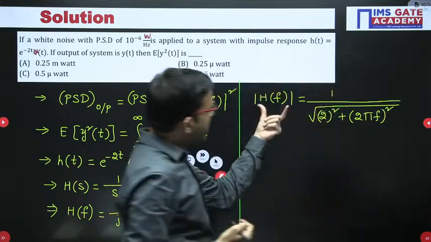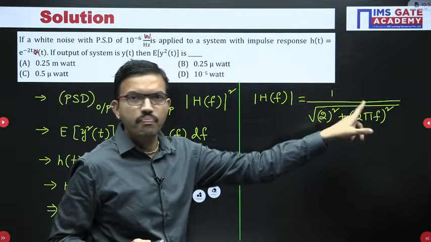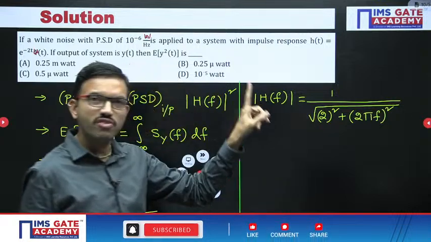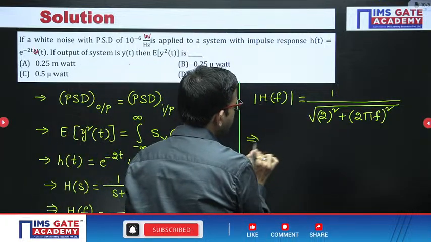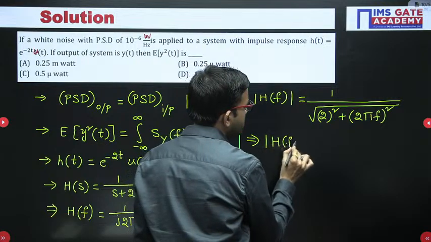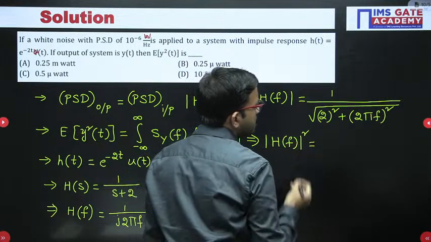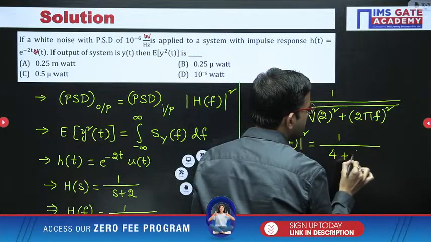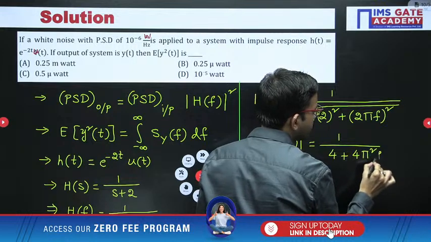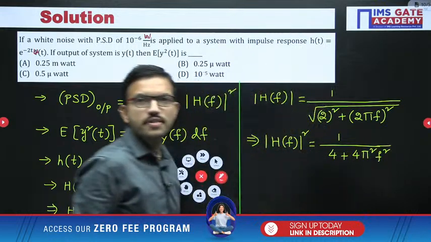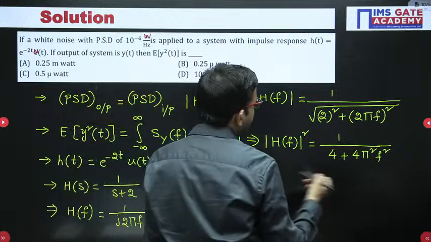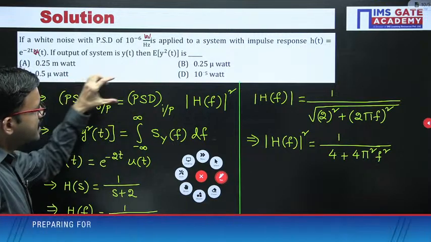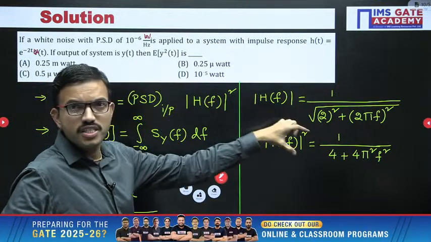Now this magnitude is 1 by square root of that, and we have to consider the magnitude square, so the square root and square both get cancelled. From here, magnitude of h of f whole square is nothing but 1 by 2 square, which is 4, plus 2 square is 4, then pi square f square. Now you can observe the output power spectral density is the input power spectral density times the magnitude of the transfer function squared.